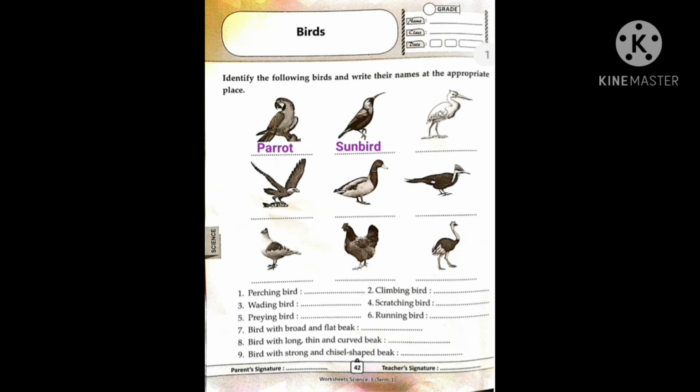Now, the third one. Which bird is this? This is white in color and it has thin and long legs. And the bird is crane. Okay, crane. It's also known as a wading bird. We can write here crane.